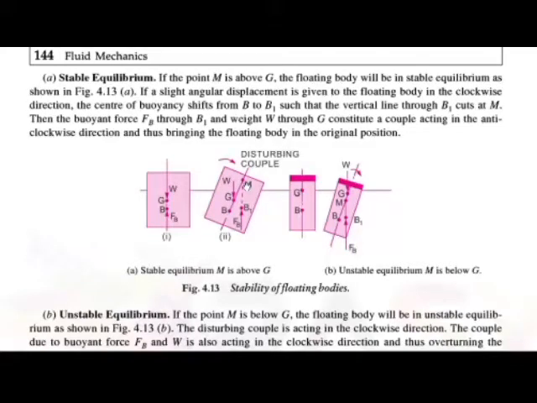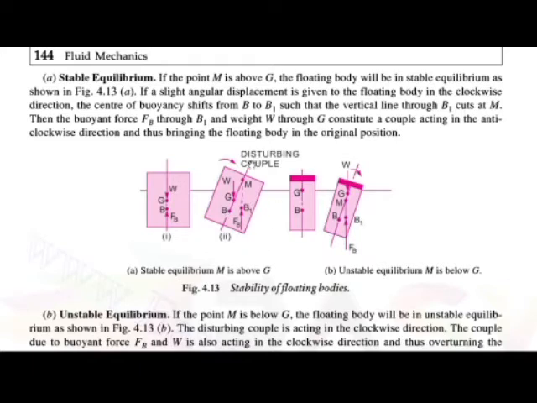Due to the angular displacement, the force of buoyancy through B1 and the weight through the point G constitute a couple in the anti-clockwise direction.